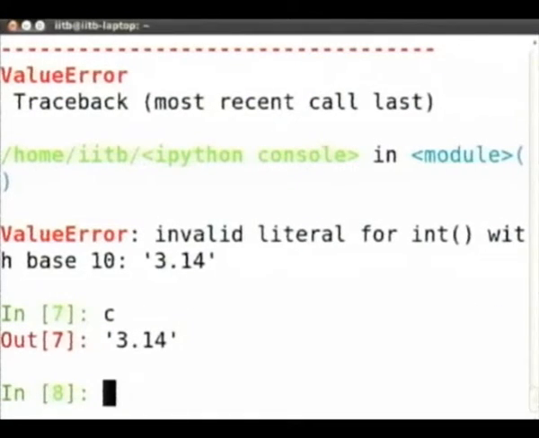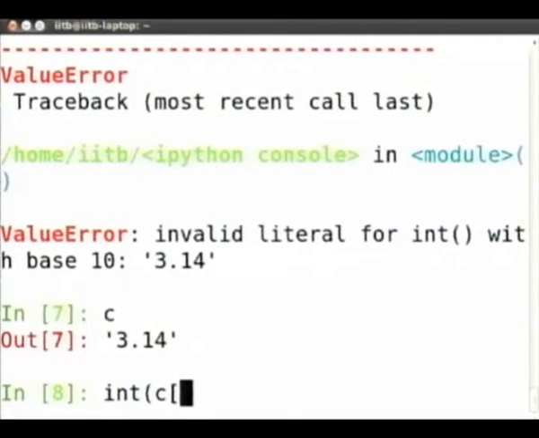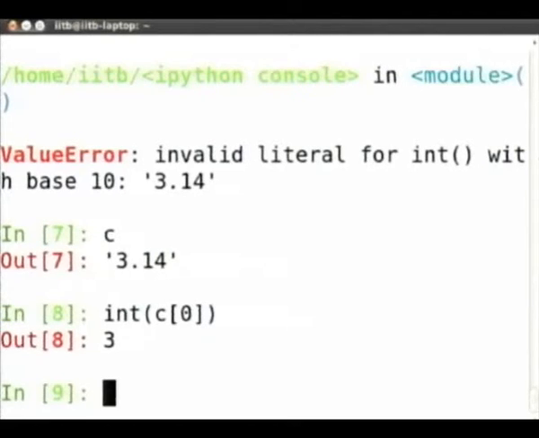How do I get 3? C is a string. Int of C, that doesn't work. I want to get just the 3. Because 3 is the integer part, I want to convert that. Can't I just get the 0th character? Why can't I get the first character? C of 0 will give me the first, that is 3, and that is an integer.